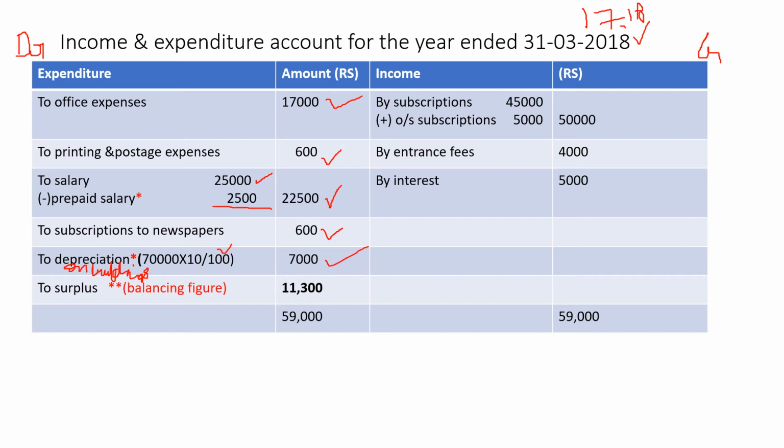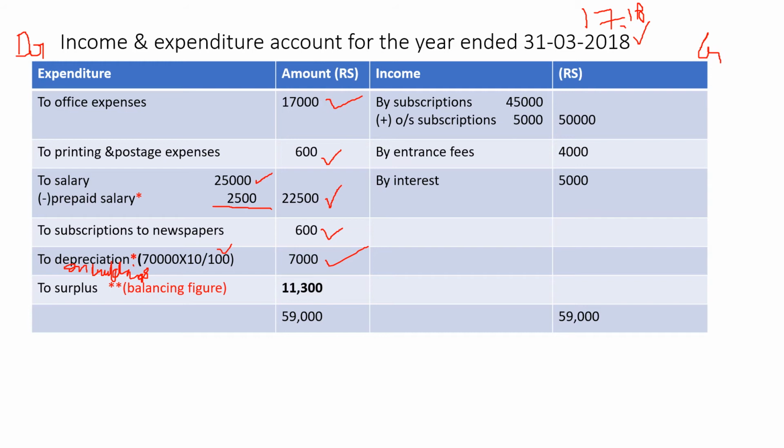Now again in the income side. So all the expenditures are finished. We'll go to the income side. Look at the receipt column. First item is to balance brought down, that is nothing but your cash of last year. If you like, compare: in your opening balance sheet, cash in hand is 15,000, the same is the balance brought down. In the receipts column, to balance brought down 15,000. So we are not going to record that.